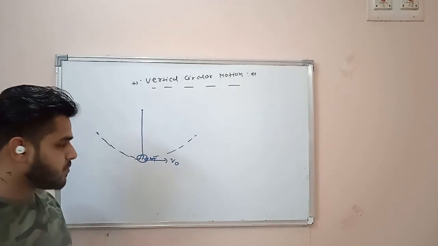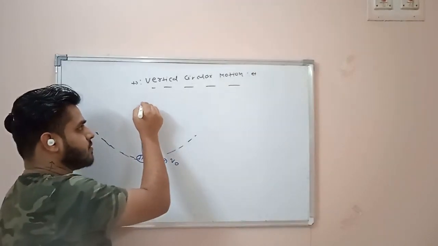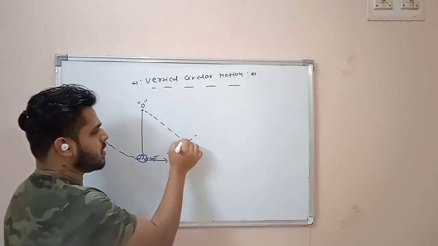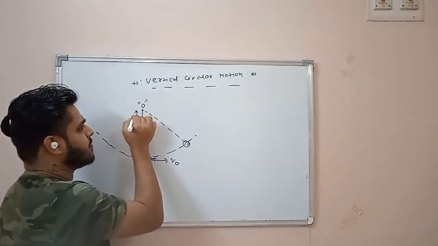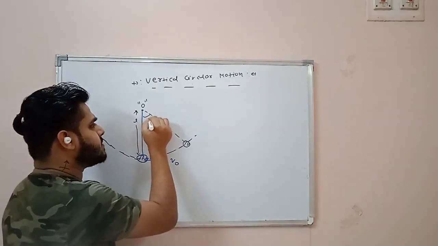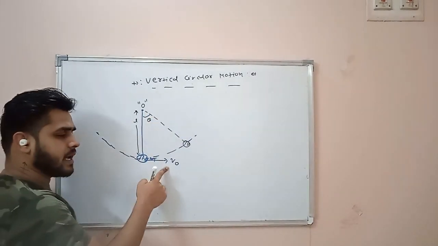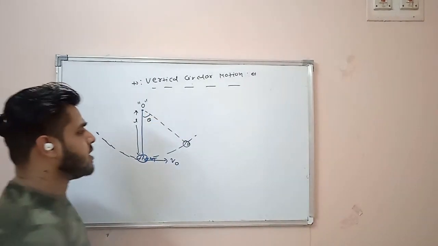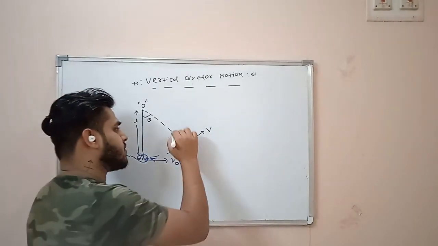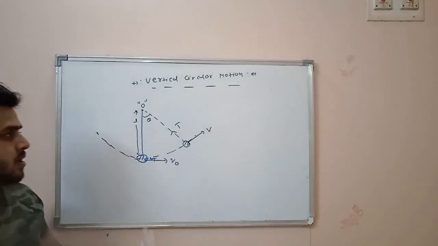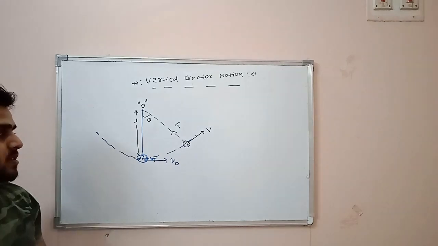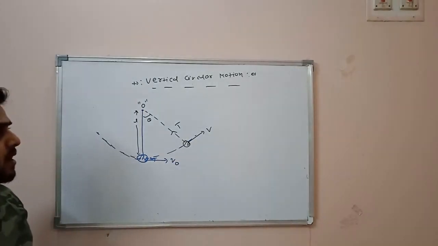Now, I am saying that this distance from O to m is going to be constant. At any point the distance is going to be L if the string has length L. So definitely we can say that the path is going to be circular. Now assume some angle theta over here. If you are providing velocity V0 over here, someone can ask what will be the velocity at this point. Let's assume the velocity at this point is V. Someone can ask, sir, what is going to be the tension at this point? So two terms, tension and speed, will come into the picture and play a major role in this case. To calculate V, we can apply the work-energy theorem.